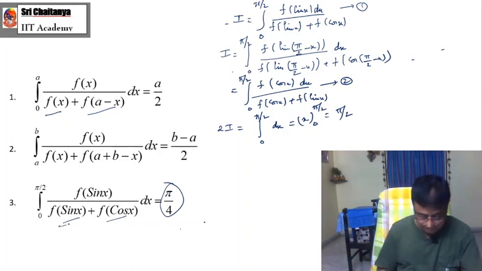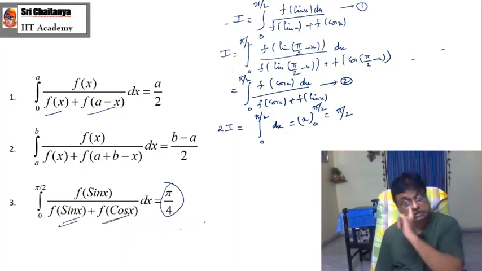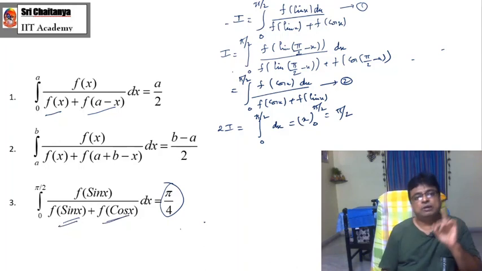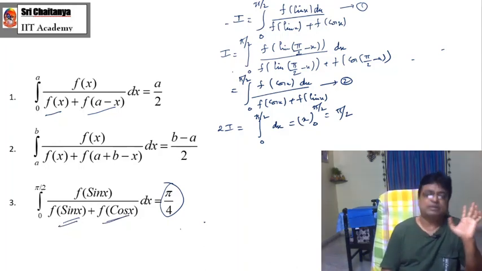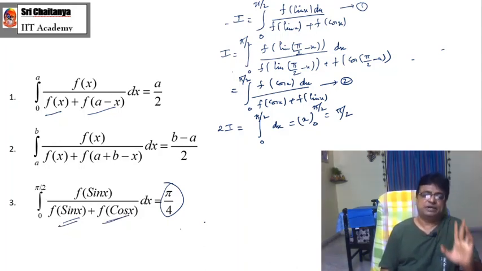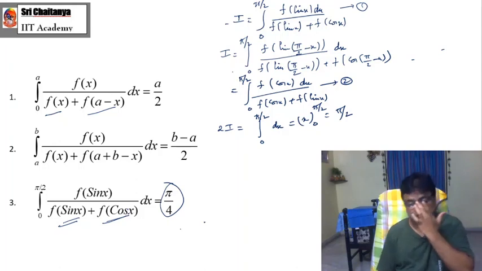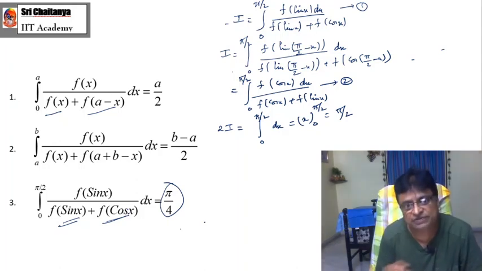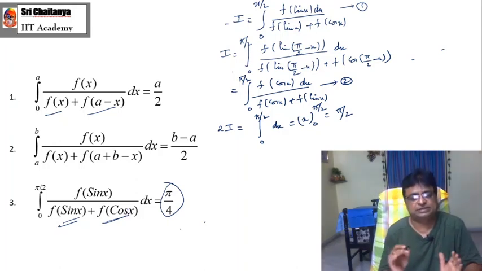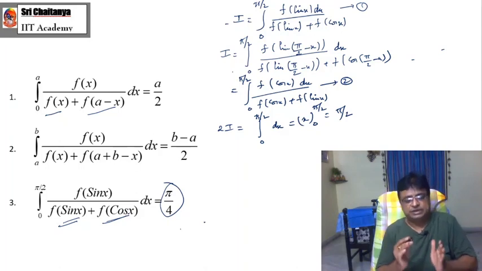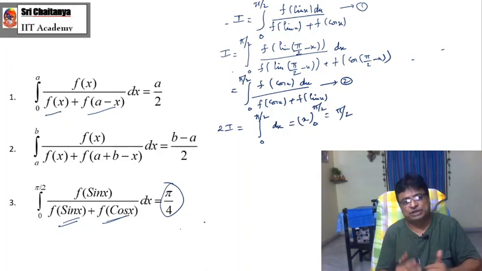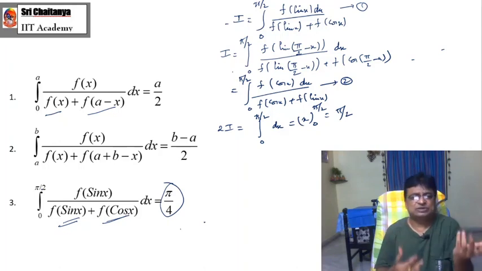See here, f of sin x and f of cos x, what are they? Both are complementary functions because pi by 2 is there here. Therefore, confidently I am using the term complementary functions. You observe the nature of the function. It is a function of sin x, meaning it may be in the form of sin square x, sin cube x, sin power 4x, or cos square x, cos cube x, or sin x into sin square x, cos x into cos power, like that.